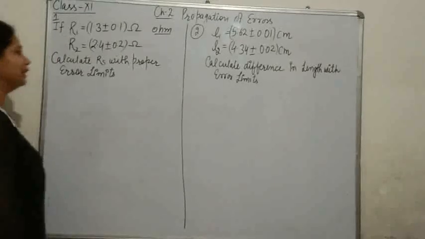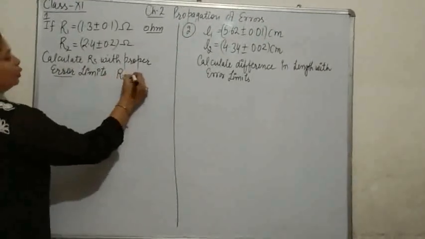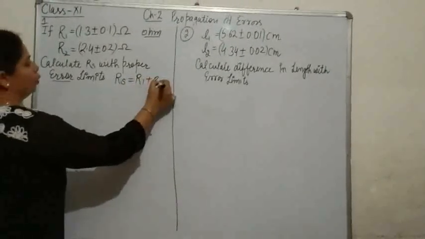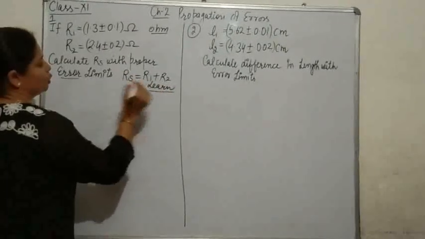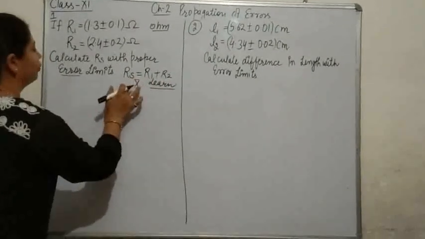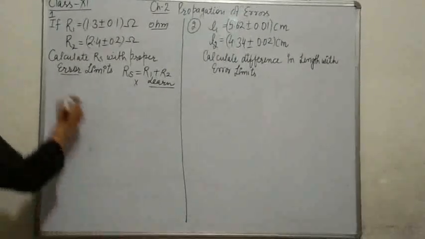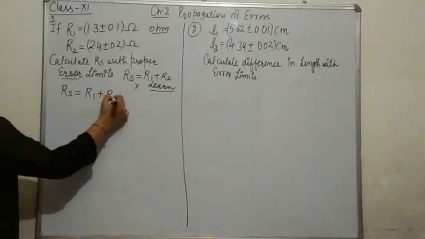What you have to do is find out the series combination, but within error. What is the formula so as to calculate series resistance? That is equal to R1 plus R2. You have to learn this formula for series combination as you have learned in class 10th. Okay. Now, firstly, you know that RS equals R1 plus R2.